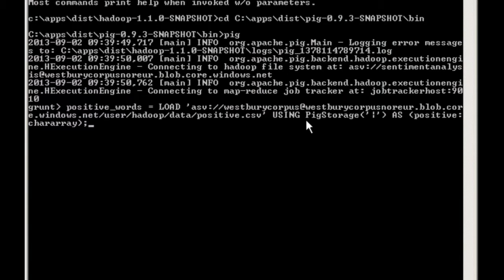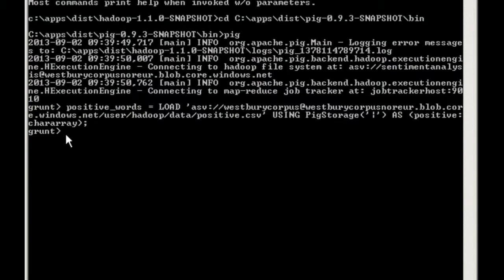Okay, so the first thing I'm going to do is load this positive words list in. So I'm telling it to load a file from the Azure Blob storage. I'm telling it to use PigStorage, which is basically just delimited text storage. And I'm giving the field name. And that's pretty much all I'm doing. I'm just telling it what the file looks like.